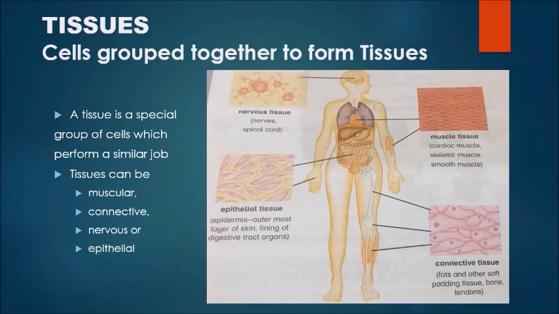Nervous tissue is present in the brain and carries messages from the brain to the body and from the body to the brain. Epithelial tissue is present in the outermost layer of skin and the lining of digestive tract organs. Muscle tissues are present in cardiac muscle, skeletal muscle, and smooth muscle. Connective tissue is present in fats and other soft padding tissue, bone, and tendons.